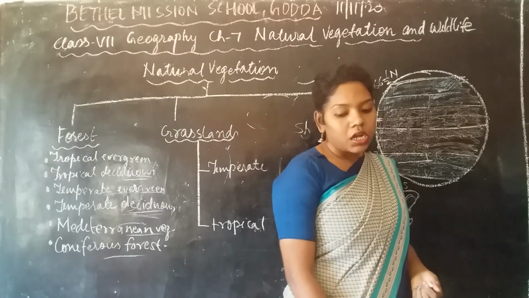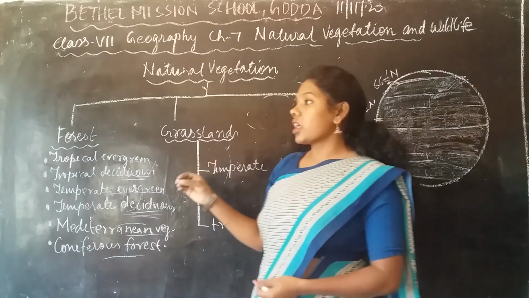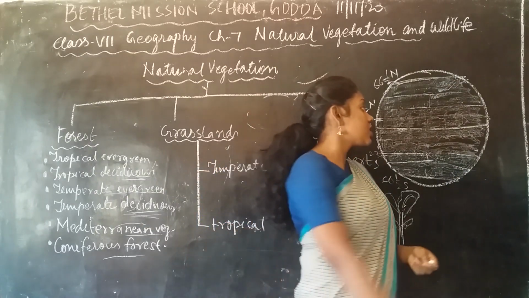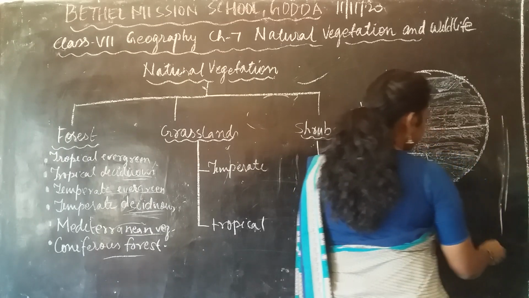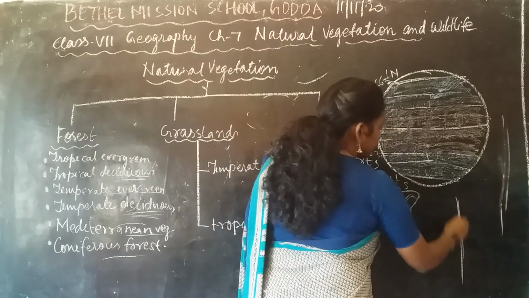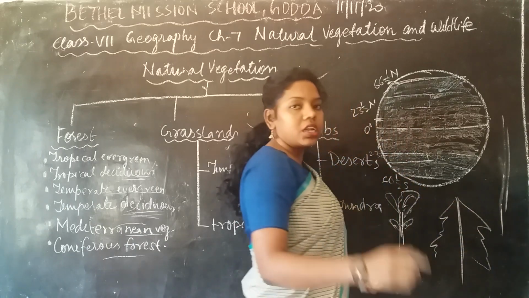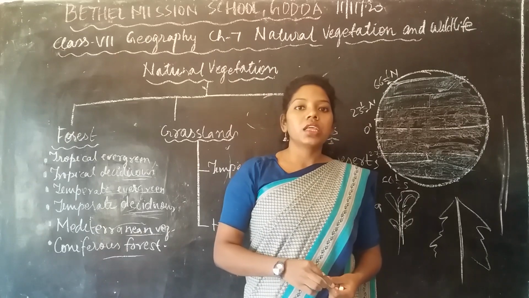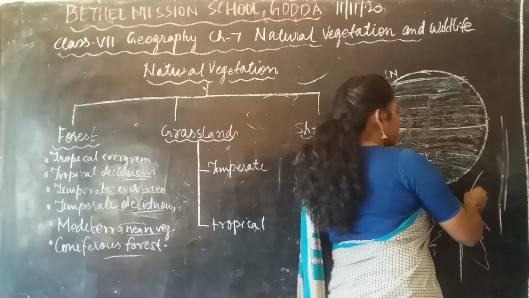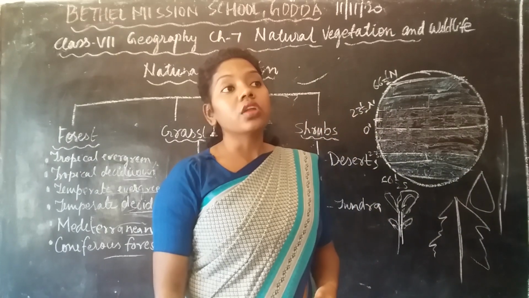So this has plants which are very tall, and you can find a sloping type of tree, this type of tree. And the leaf of this plant is very thin, that means a cone shape, this type of cone shape. That is why it is called the coniferous forest.